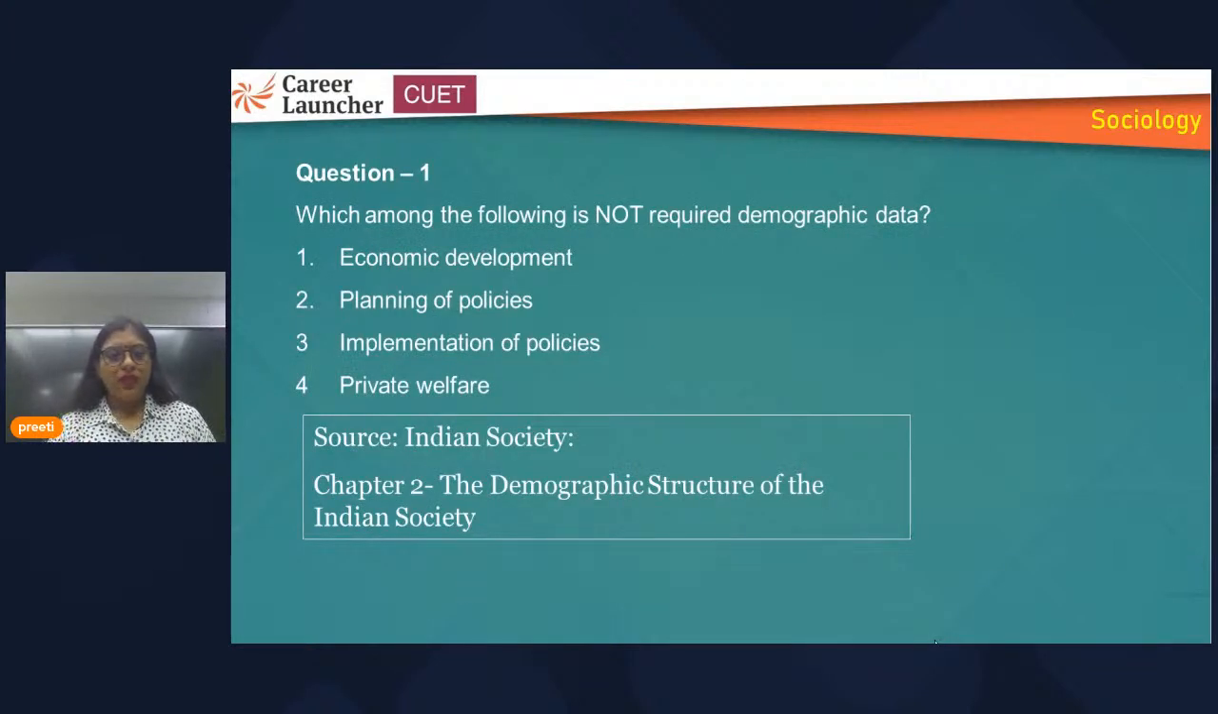So the first question is: which among the following is not required demographic data? This has been asked from the Indian Society book, the second chapter, the demographic structure of Indian society. From this chapter, as I mentioned, 9 questions had been there. The concepts mentioned in the demographic structure of India are important. The figures are important.